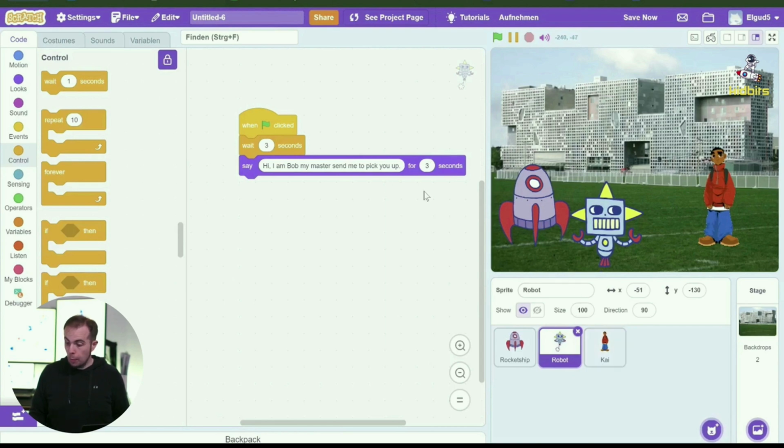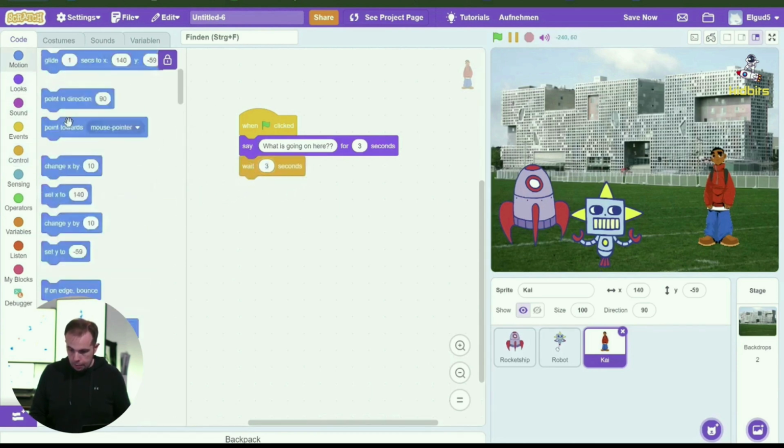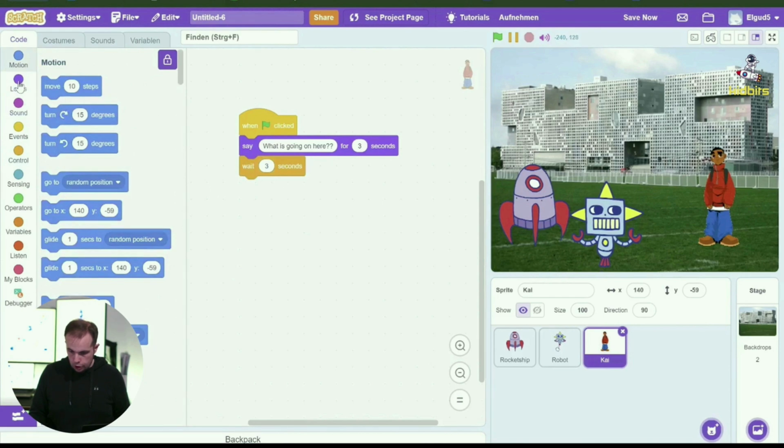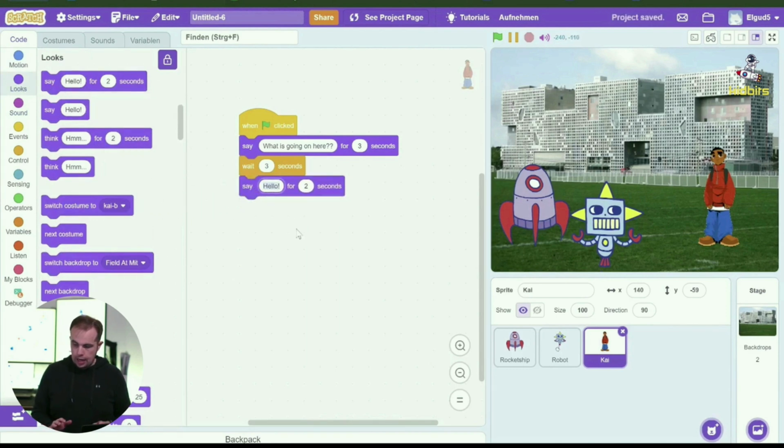So the robot speaks for 3 seconds, therefore Kai has to wait for 3 seconds. Now we take the wait command again and put 3 seconds there. And now if you go to looks, we can say something again, and then Kai is going to reply, "Who is your master?"